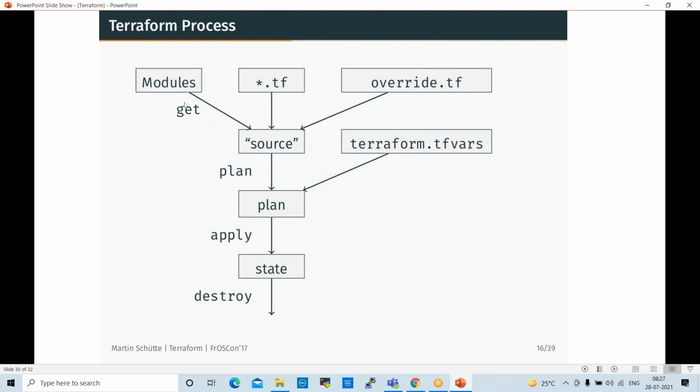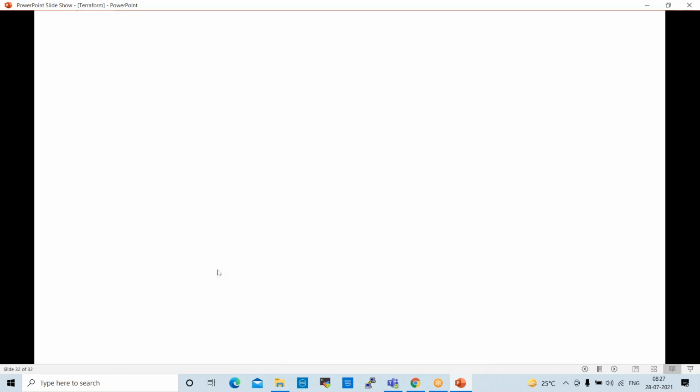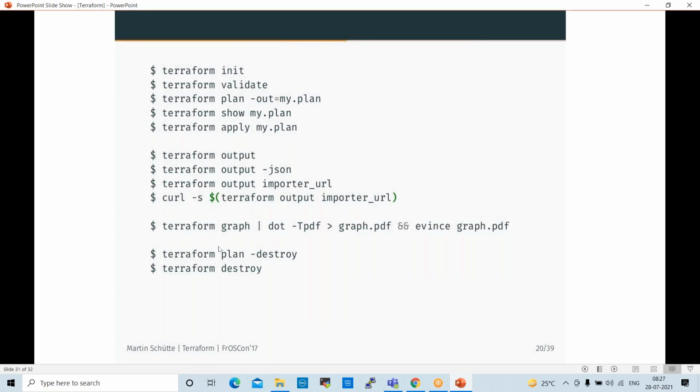So this is the process flow of Terraform. These are the main commands: terraform init, terraform validate, terraform plan, terraform show, apply, like this. If you want to destroy, you can use the destroy command. So these are the important commands, right?